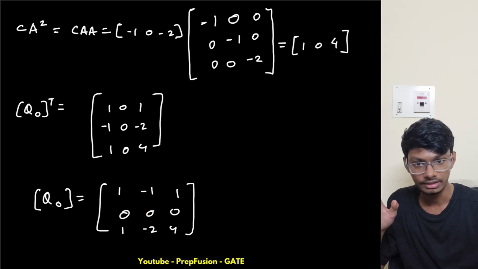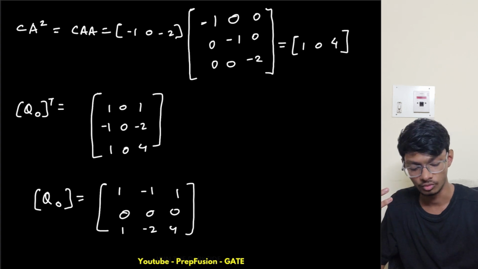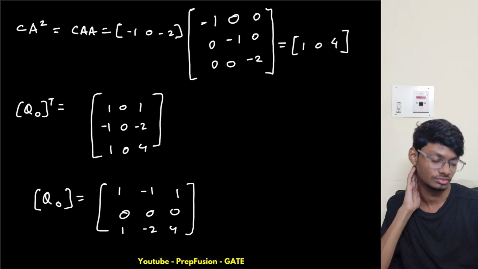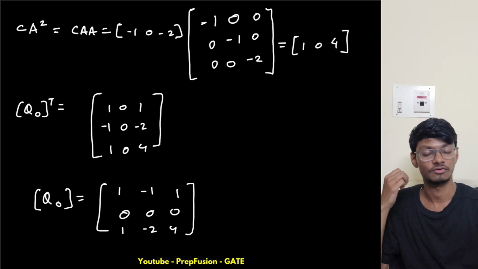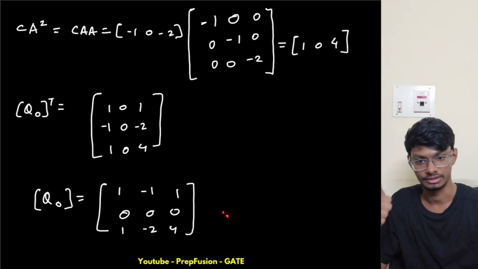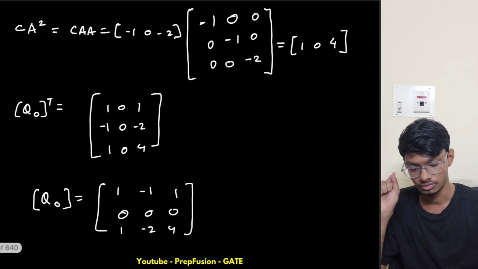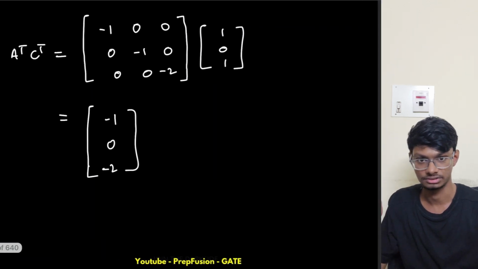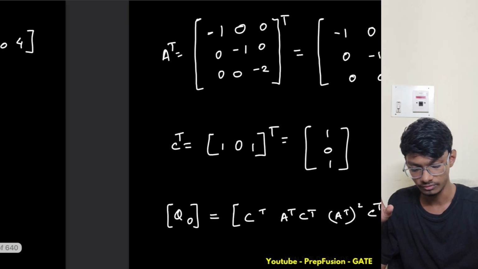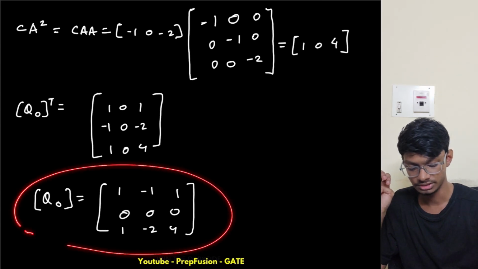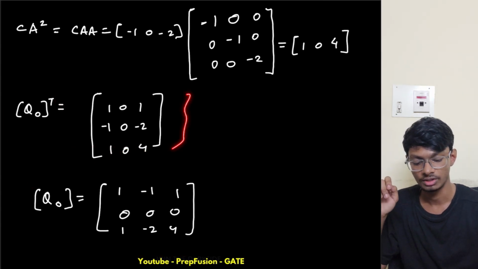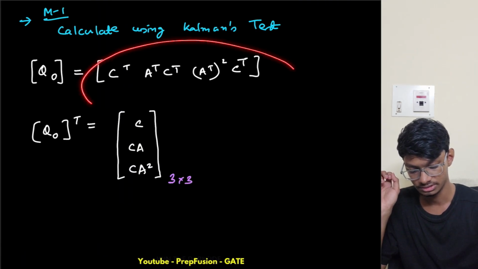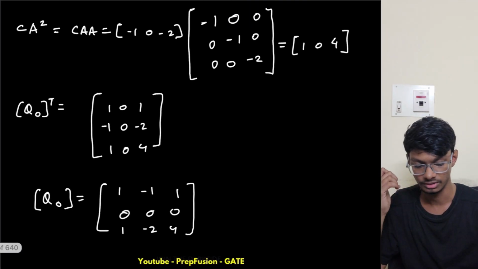Or you can find the determinant. From there you can understand that I'm getting 0. When a whole row is 0, the determinant is also 0. That is also one thing you can do. So from here I can understand my system isn't observable. Controllable is up to you, we have already solved it using that matrix method, so you will solve that. Up to this I have done the Q0 transpose. Just remember this, I wanted to prove to you that what I wrote right here is the transpose of this one.